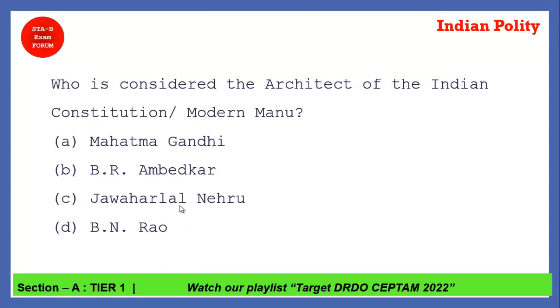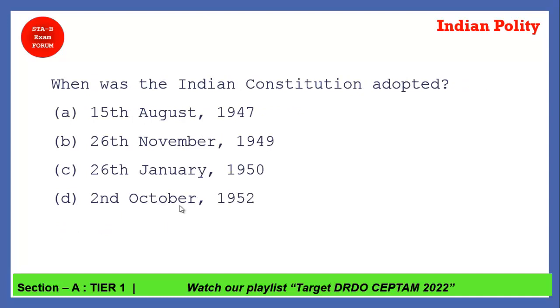Coming to the next question: who is considered the architect of the Indian Constitution, or modern Manu? This is very simple. Option B is the right answer, Dr. B.R. Ambedkar. Coming to the next question: when was our Indian Constitution adopted? I have told you several times, it's option B, 26 November 1949 is the right answer.